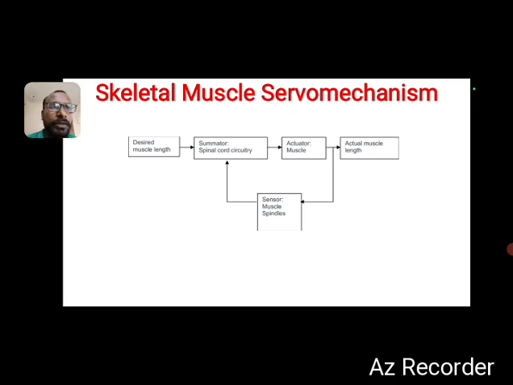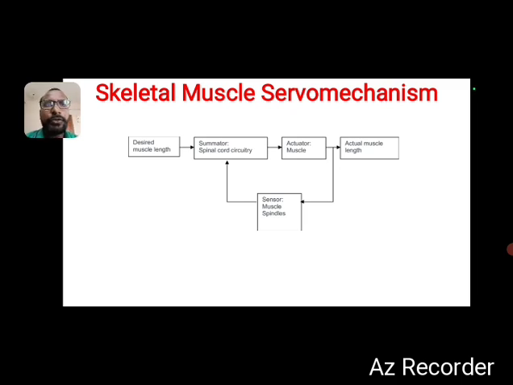Initially, this is how the actuator muscle works: some stimulation is given to the spinal cord circuitry with the help of the brain.